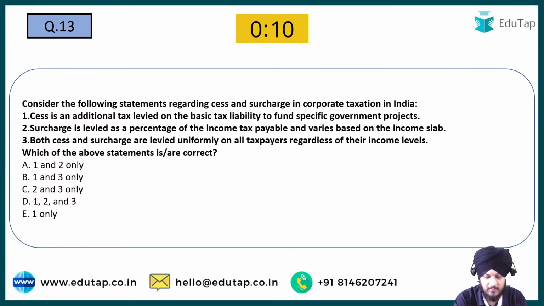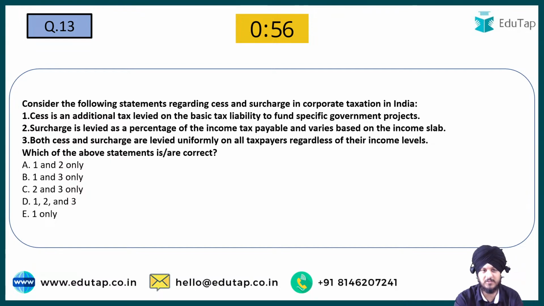Nilesh is writing E. What about Marcus and others? Marcus is writing D. Okay. So which of the following are correct?